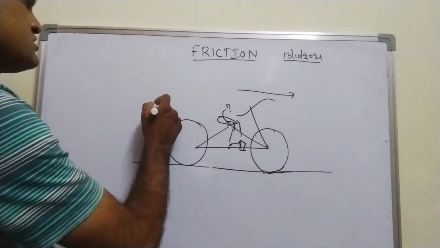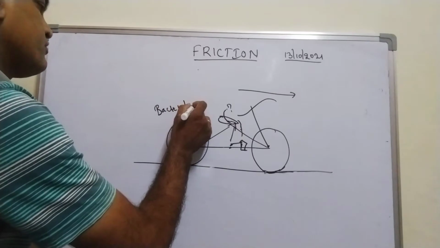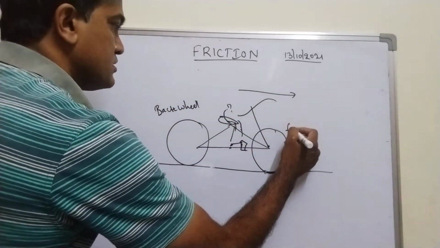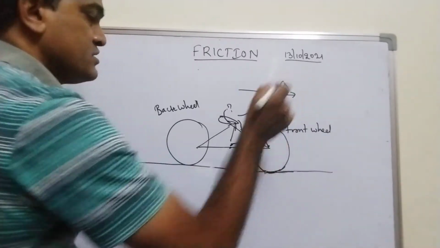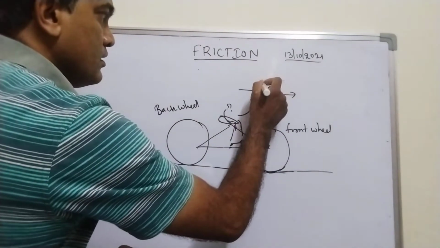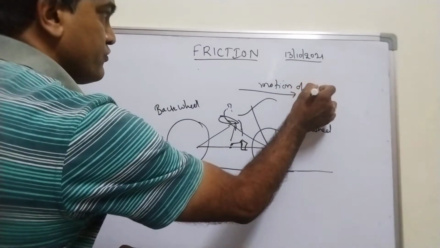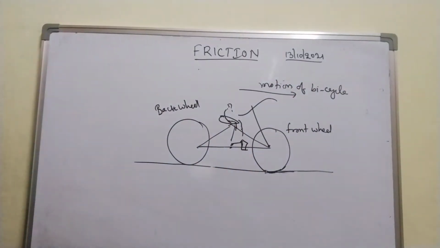Let me write this as back wheel, and this one as front wheel. And here let me mark the motion of the bicycle.